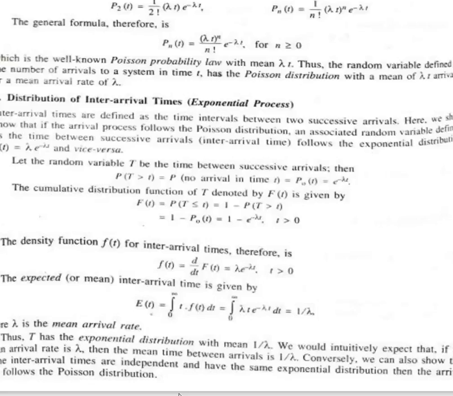So here we have seen two models: first is the pure birth model and second is the exponential process model. In the next lecture we will see the third model, that is the pure death process model.